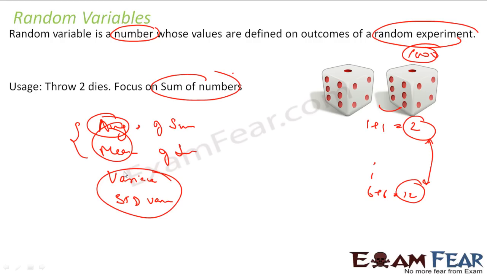If you want to find such things on variables which are dependent on random experiments, that's where the random variables chapter comes into the picture. You throw a die or multiple dice and you're looking for the sum of the numbers, and for these values you want to find the mean or standard deviation or any such thing. For these you may use random variables. So a random variable is nothing but a number whose values are defined by the outcome of some random experiment.